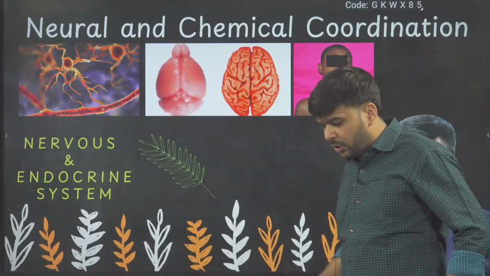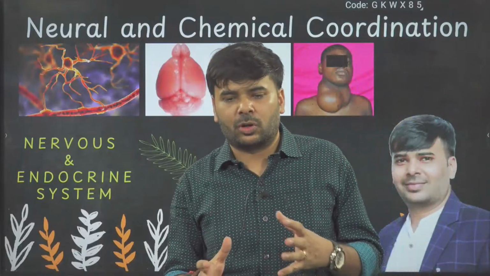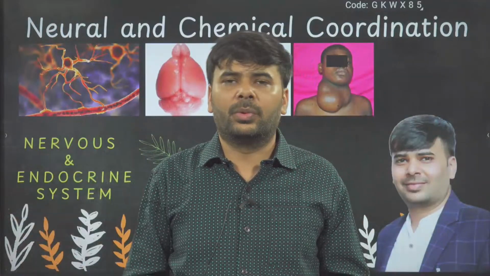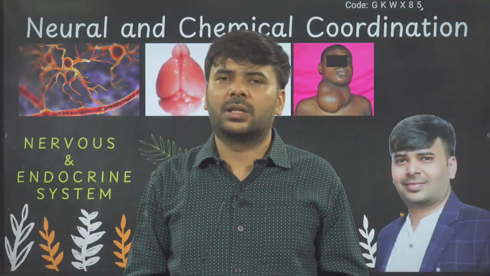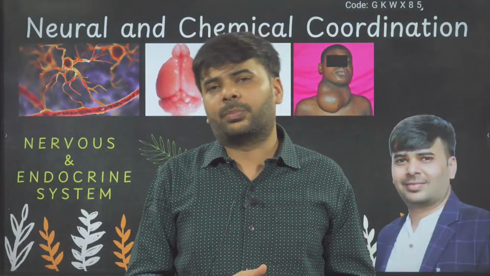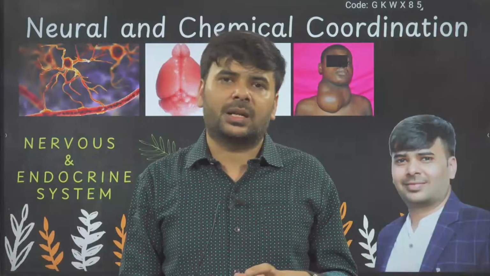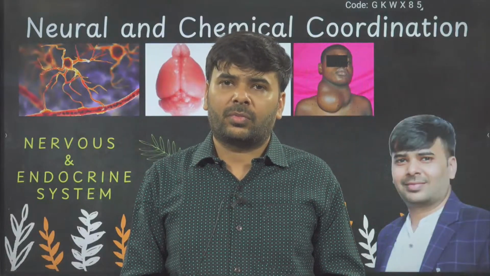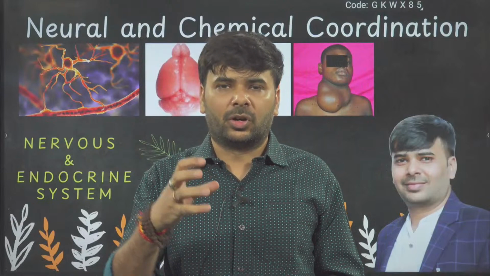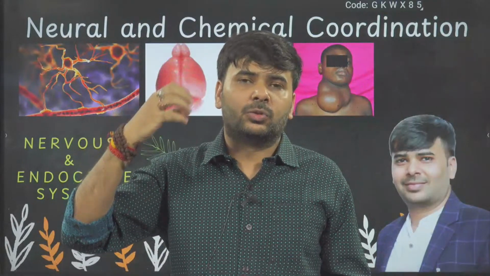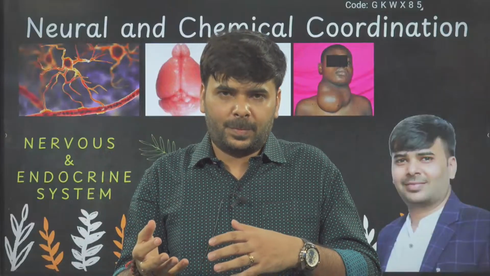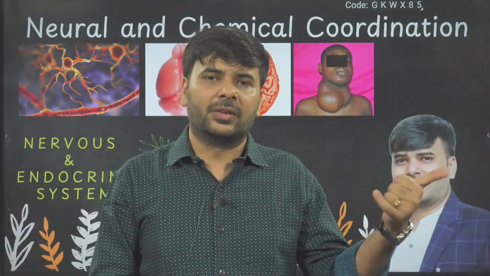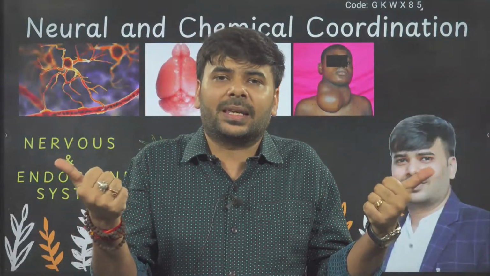So first of all, why are we studying these chapters, these topics? Okay, stop commenting in the comment section. Concentrate on the topic. So the point is why we are studying this chapter. In the beginning I said, if your body's principal organ, the brain, wants to communicate to other organs, how will it communicate? It will communicate mainly with the help of nerve impulse and with the help of certain chemicals.